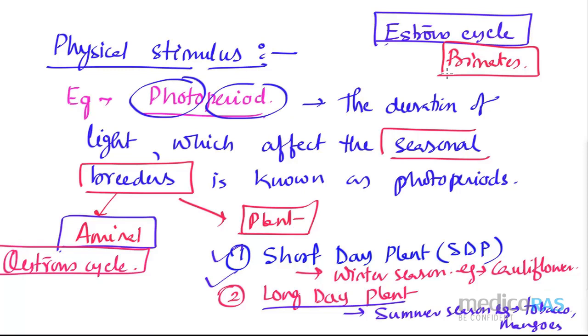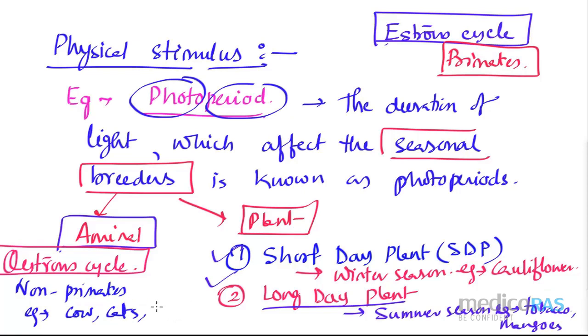Understood? But the oestrus cycle means what? Those animals which are non-primates. For example, I can give the cow, cats or goats. These organisms have no period after a regular interval.